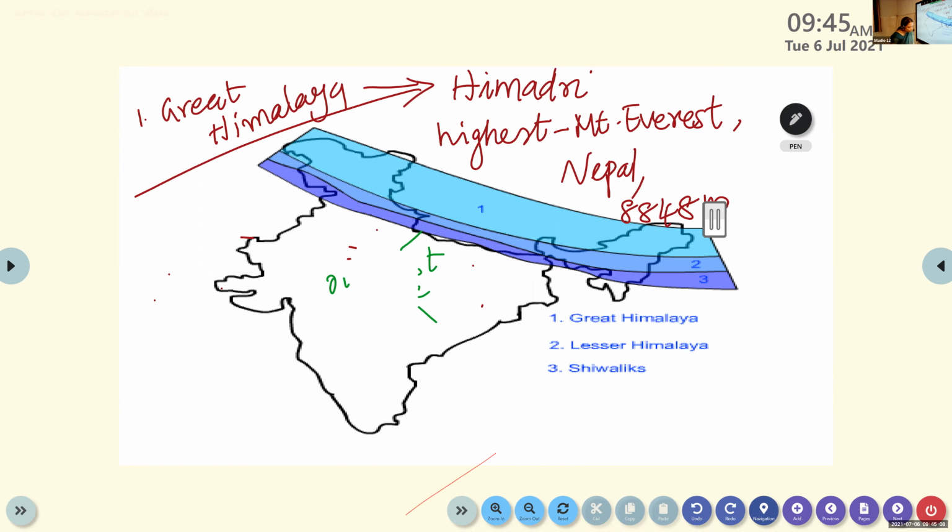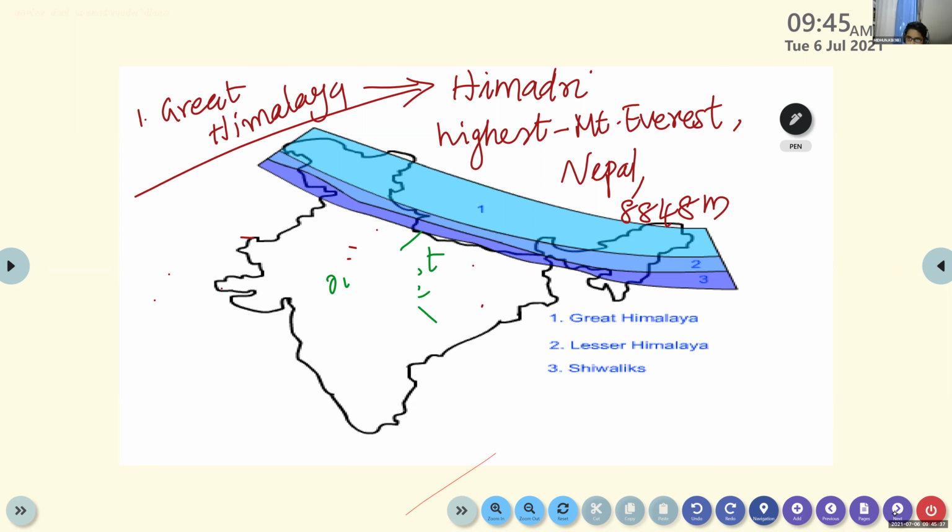It is the longest mountain range consisting of the tallest peaks in the world. It consists of tallest peaks like Mount Everest and Kanchenjunga. Almost all the highest peaks we can find in this first division, that is called Great Himalaya, otherwise known as Himadri.